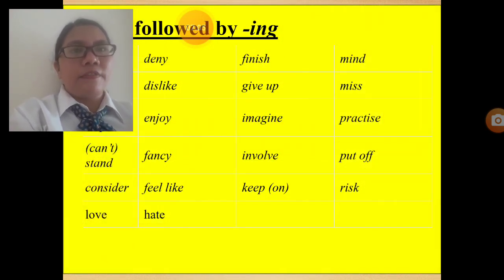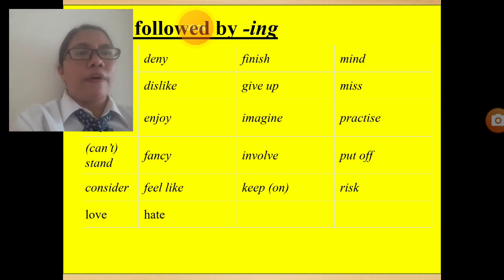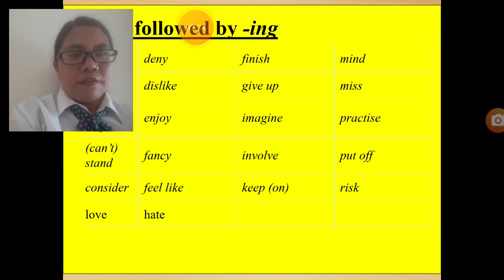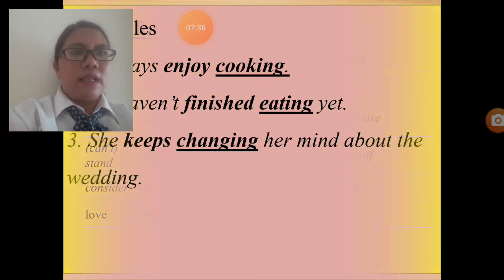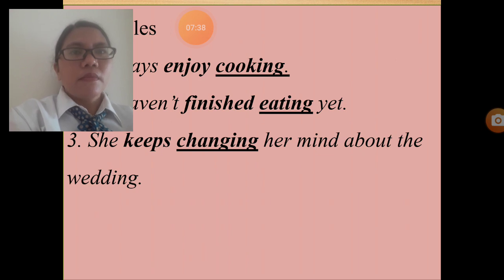So Miss Martha has given the list of the verbs that are followed by ing: deny, dislike, enjoy, fancy, feel like, can't stand, consider, hate, love, finish, give up, imagine, involve, keep on, mind, miss, practice, put off, and risk. So these verbs should be followed by ing. For example, let's check our examples.